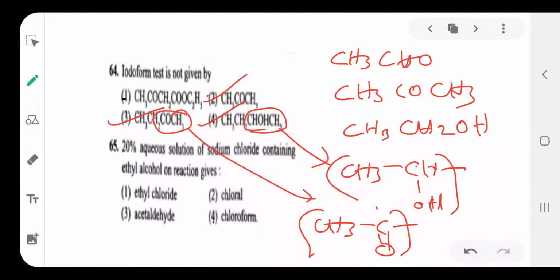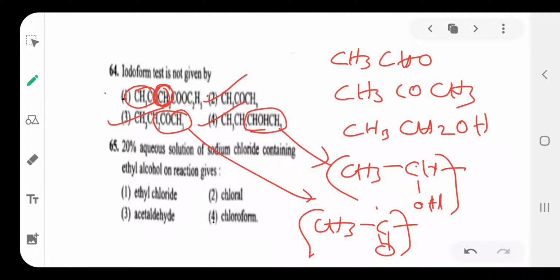But here, CH3COCH2, the CH3CO group is there. But in this compound, the CH3CO group has a nearby withdrawing group, COOH. So ethyl acetoacetate has a reactive methylene group, the CH2 group. Due to the presence of the reactive methylene group after the CO group, it does not take part in the iodoform test.